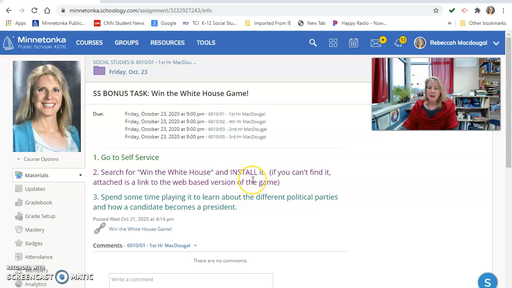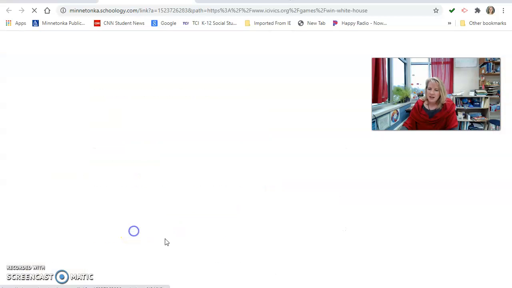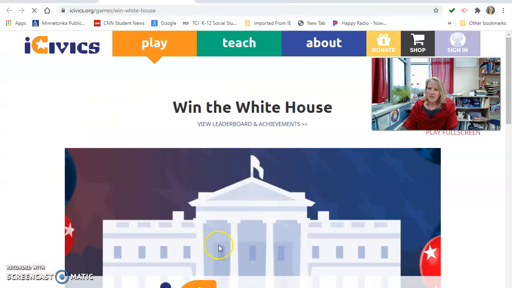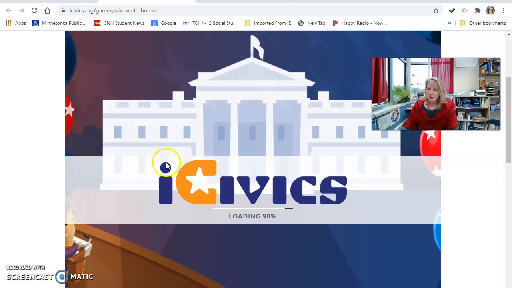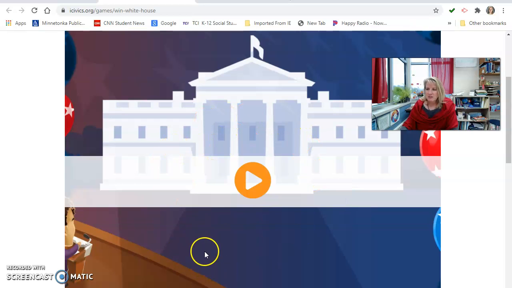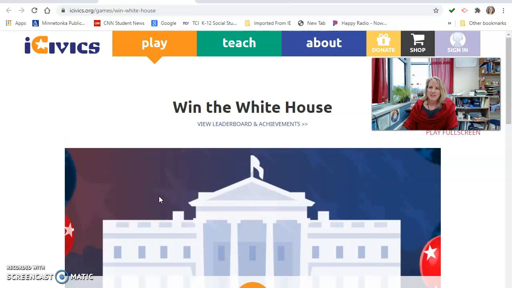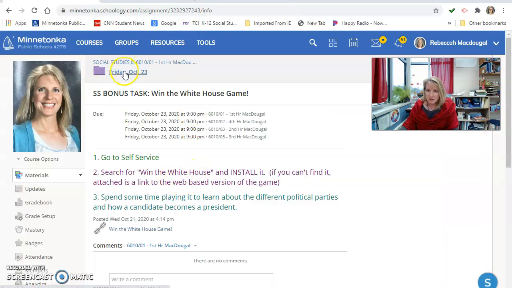If you are able to install it, try it through that. But if you can't, then please click on this link, Win the White House Game, and it'll bring you there. It takes a few moments to load, but then you can do this different activity. It takes you through the process of possibly becoming the president. I'm going to X out of that and make sure that I've covered it all.